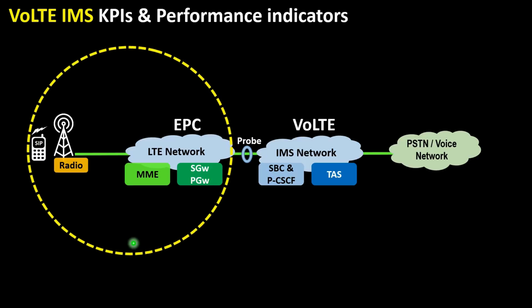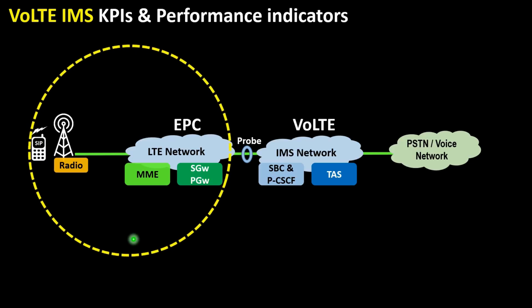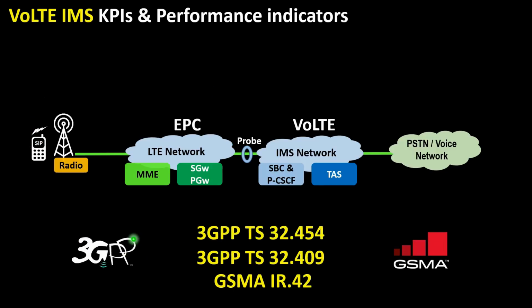On other hand, you also need to see KPIs of packet core and radio, which plays vital role in maintaining user mobility and dedicated bearer used for VoLTE IMS service. I'm going to cover enough material on VoLTE KPIs for general understanding. However, you can refer to 3GPP specs TS32454 and TS32409 and GSMA IR42 for advanced studies.